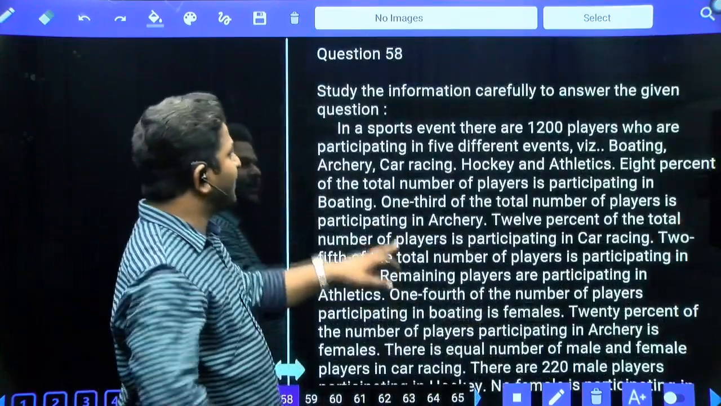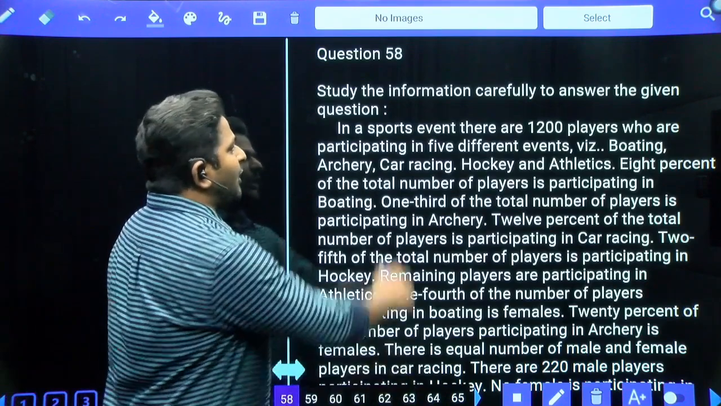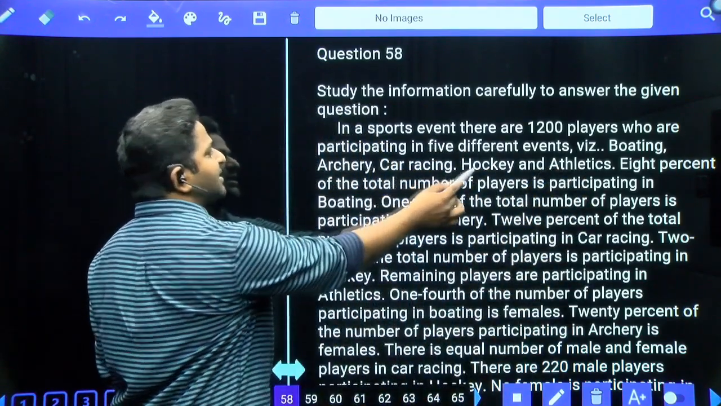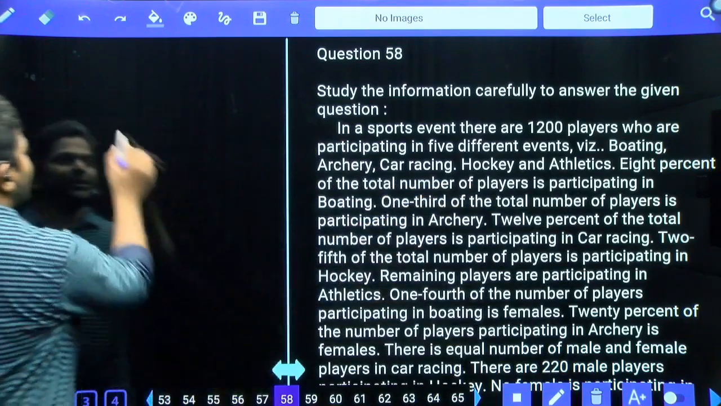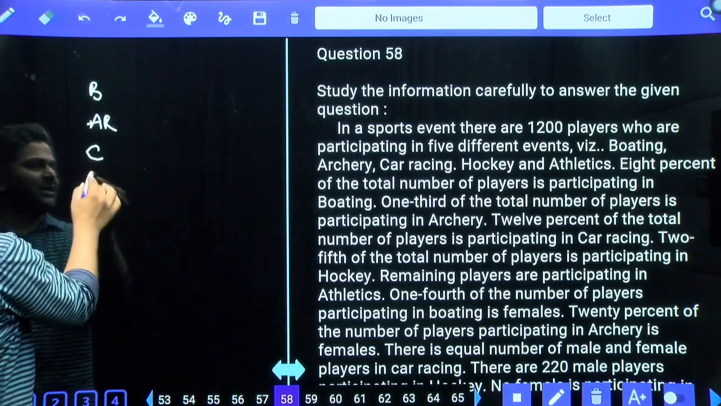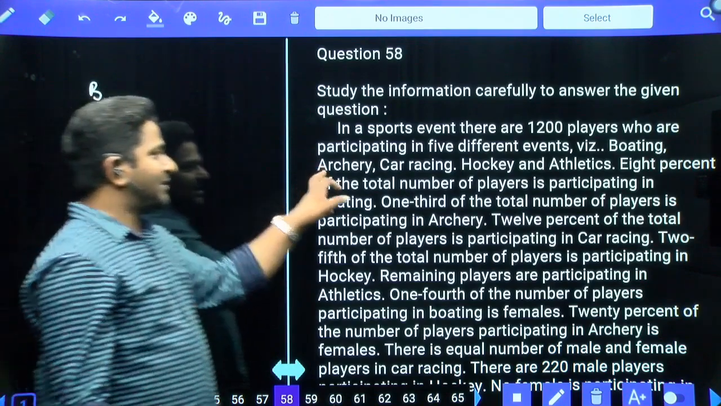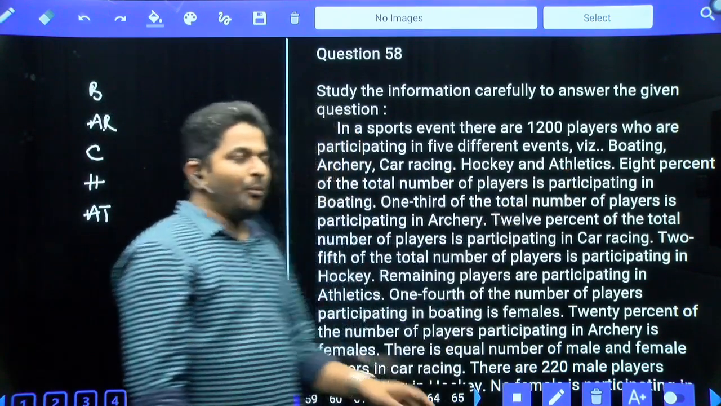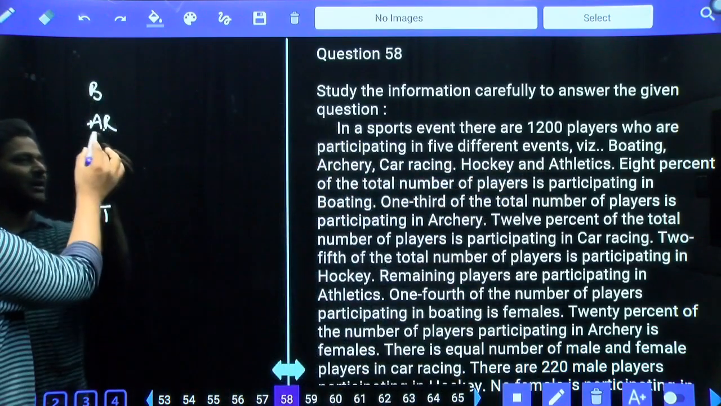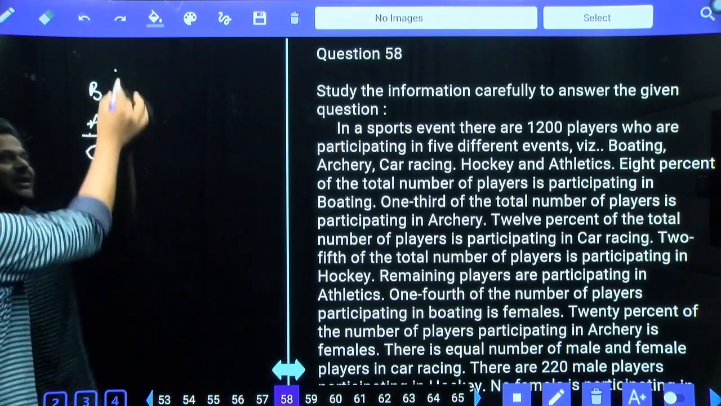Let's observe this. In a sports event, there are 1200 players participating in 5 different events, namely boating, archery, car racing, hockey, and then athletics. Boating, archery, car racing, hockey, and then athletics. Archery and athletics both start with the same letter, hence I am taking one more letter so that it becomes readable. Archery and then athletics.